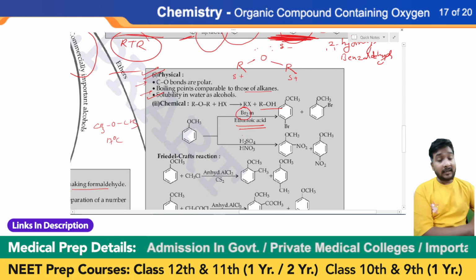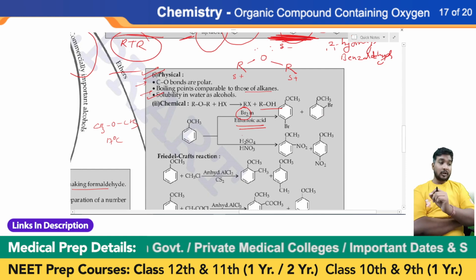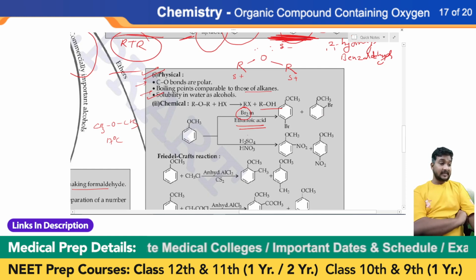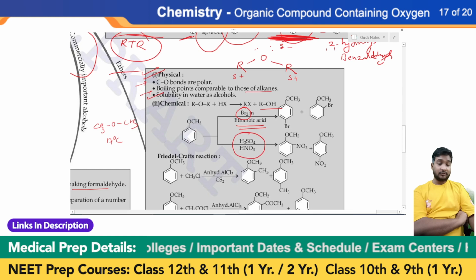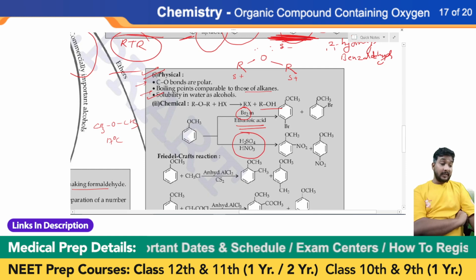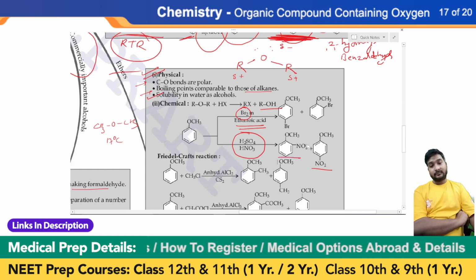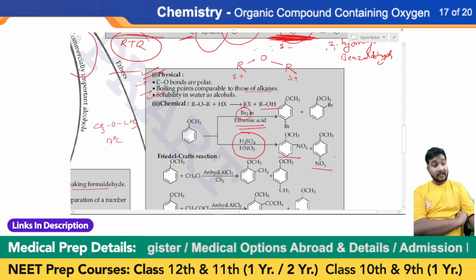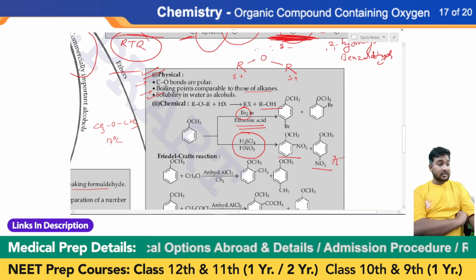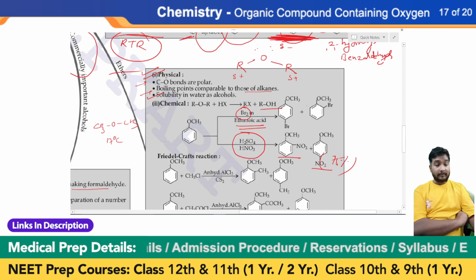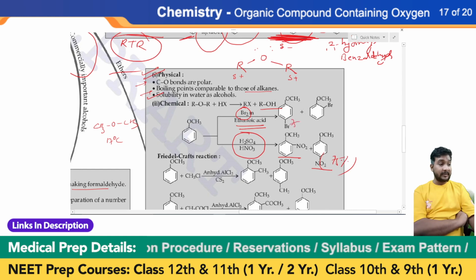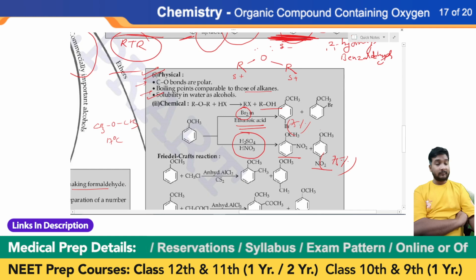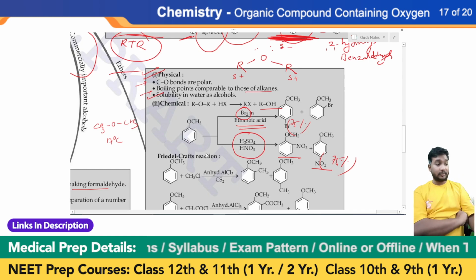But if you are reacting anisole with the mixture of sulfuric acid and nitric acid, as you can see here, you will obtain para-nitroanisole and orthonitroanisole, and para-nitroanisole will be prominent, approximately 75%, and here para-bromoanisole will be prominent, approximately 75%, and 25% will be your ortho compound.